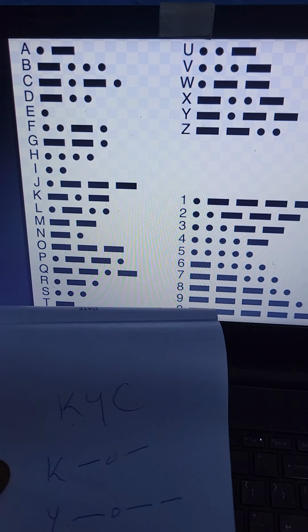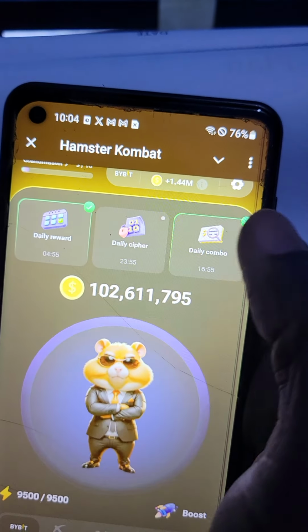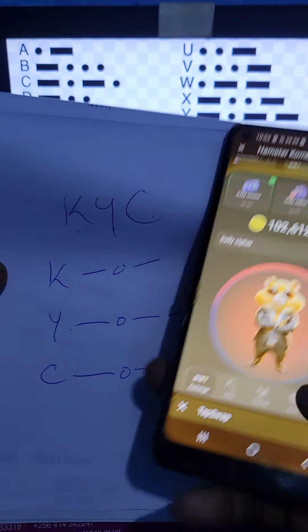So then we get the phone and we enter in the Morse code. As always, click here in the middle until this button turns red.